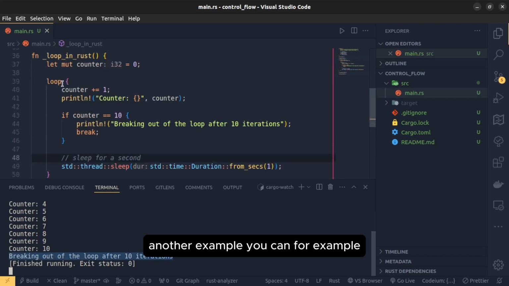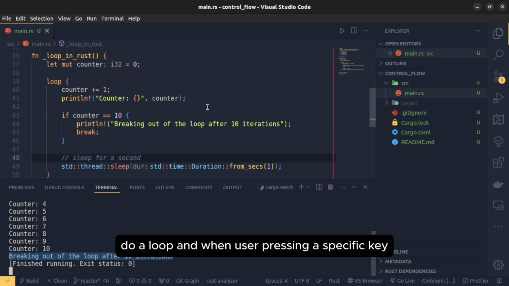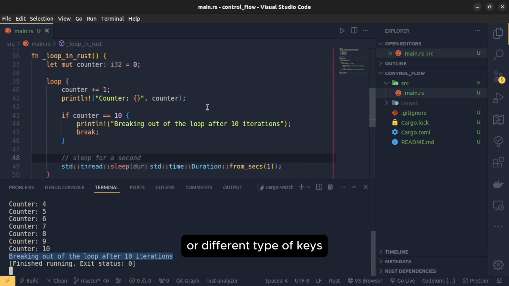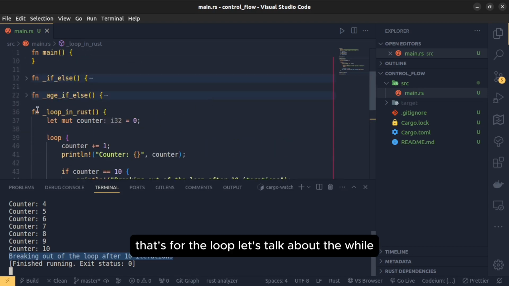Another example, you can, for example, do a loop, and when the user presses a specific key or different types of keys, just break it. So there are different ways you can break the loop. Okay. That's for the loop.